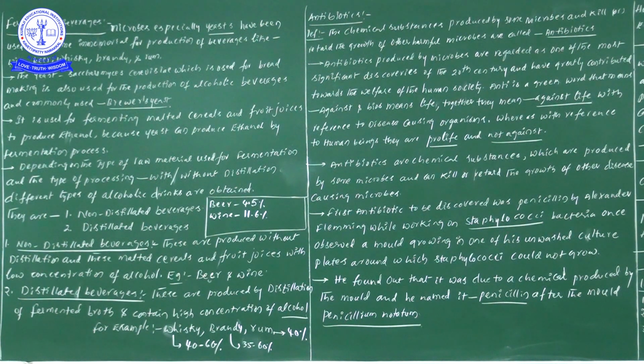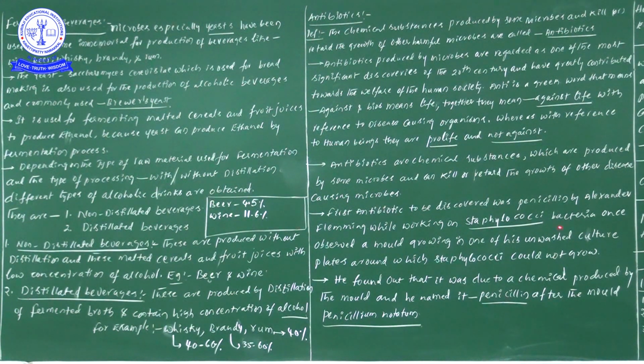Here one important piece of information I would like to give you. Actually, Alexander did not know about the presence of the penicillin-producing strain, meaning the mold. He was simply working on staphylococcus. That information I will give you now.